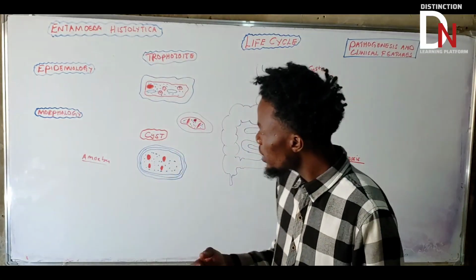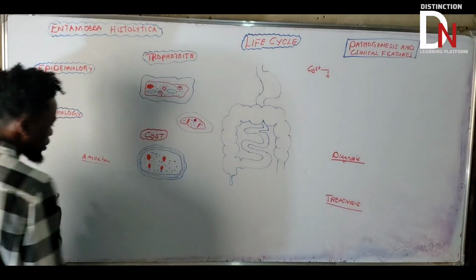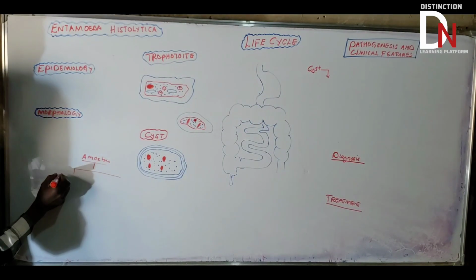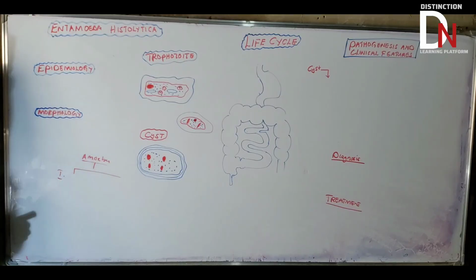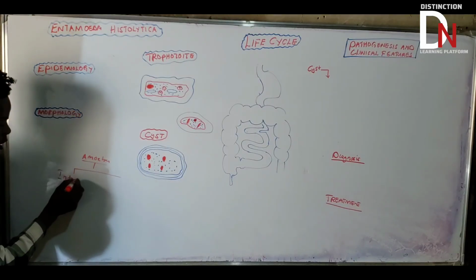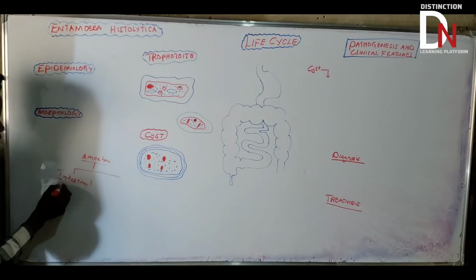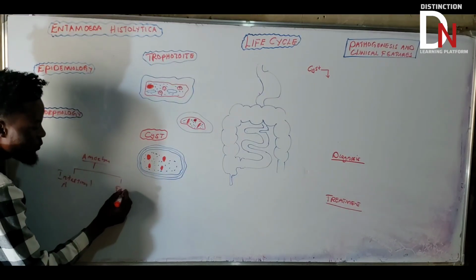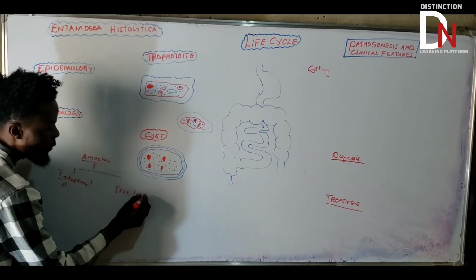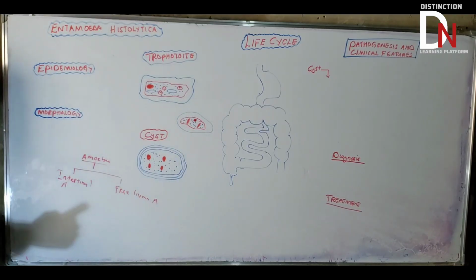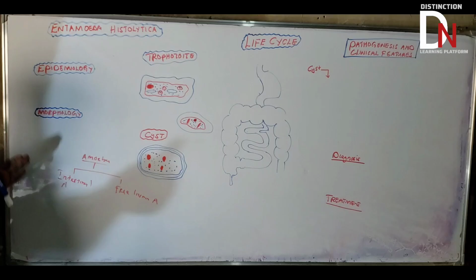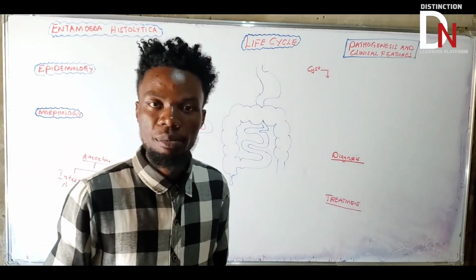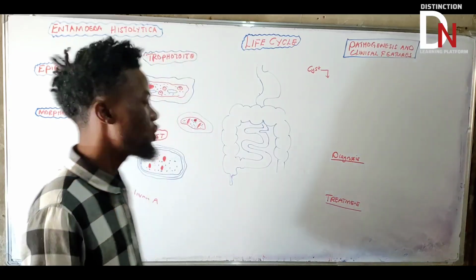These amoebas are further categorized into those found in the intestine, which we call intestinal amoebas, and those that are free living amoebas. So amoebas are categorized into free living amoebas and intestinal amoebas. You need to understand that.